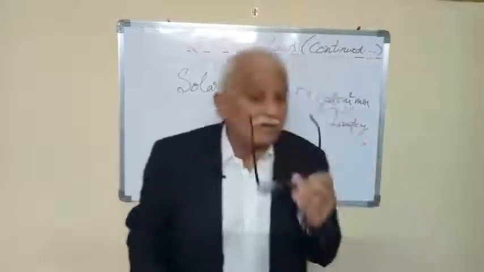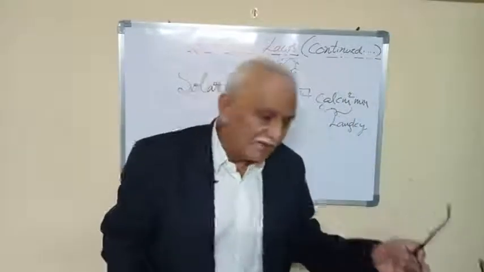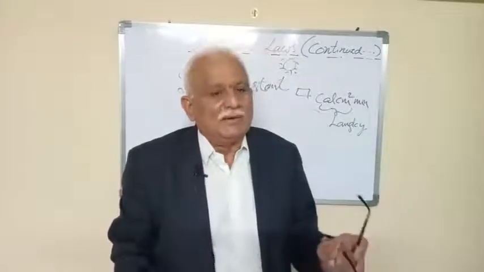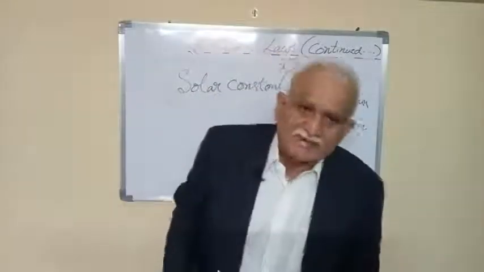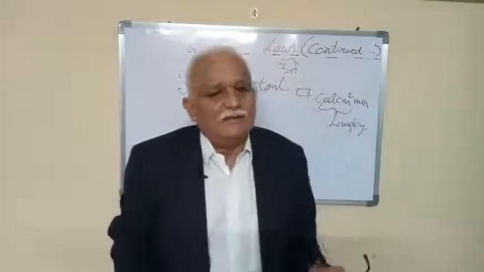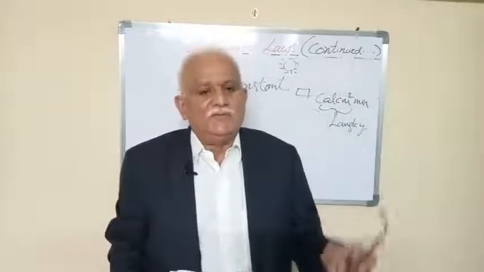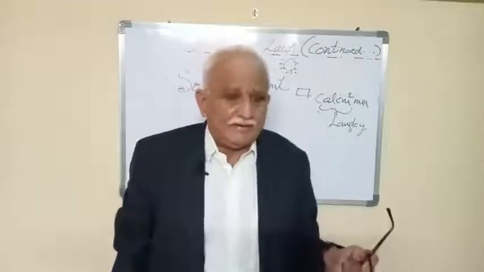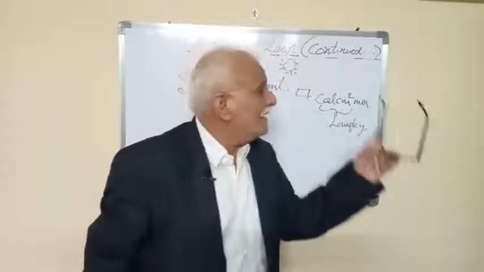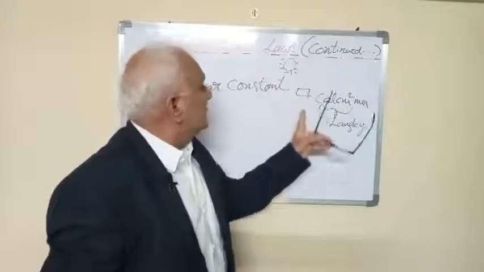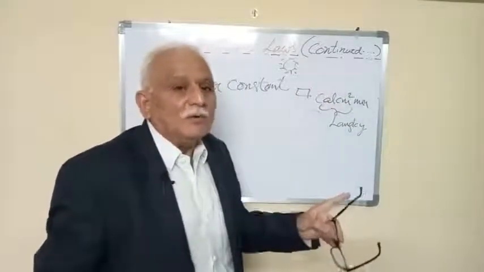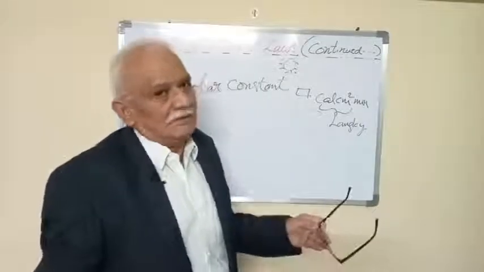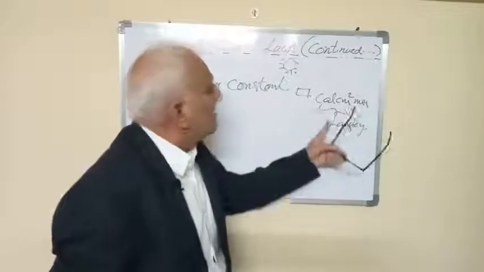The values of solar constant range from 1.94 to 2 Langley per minute or calories per centimeter square per minute. Once again, for your academic interest, I would like to repeat that solar constant is defined as the energy falling over a square centimeter area in 1 minute at a mean distance between the sun and the earth from the outermost boundary layer of the atmosphere. The units of measurement of solar constant are calories per centimeter square per minute or Langley per minute.